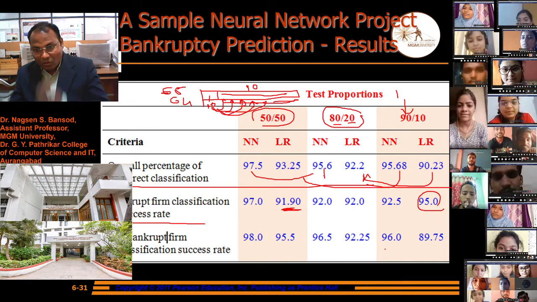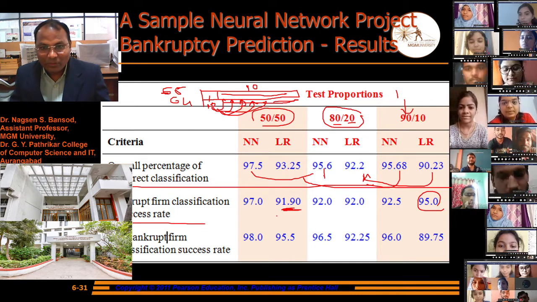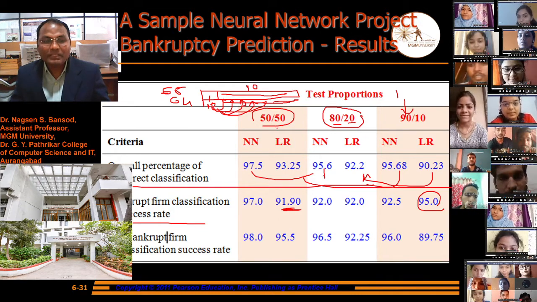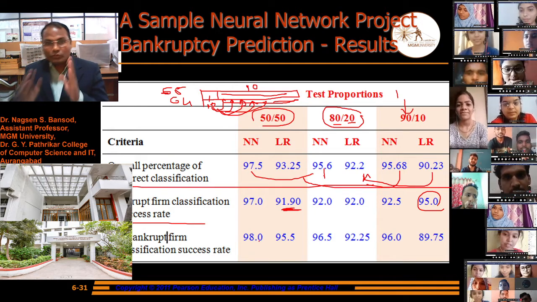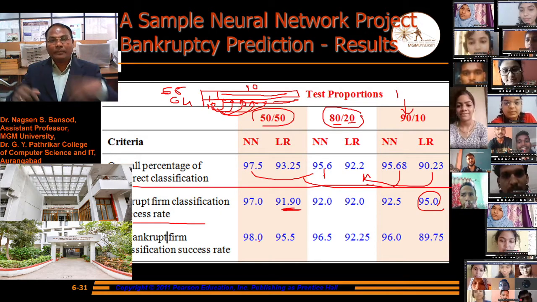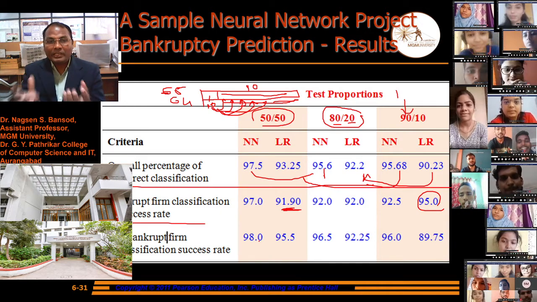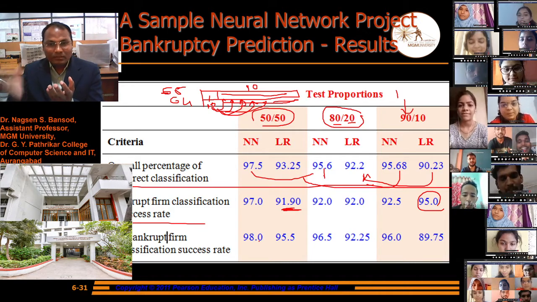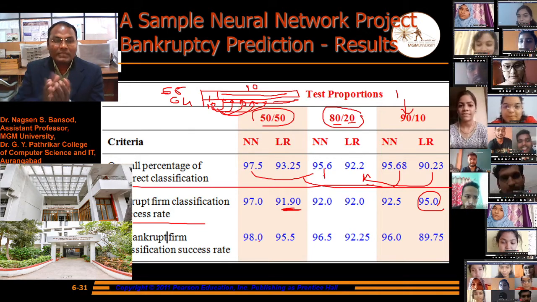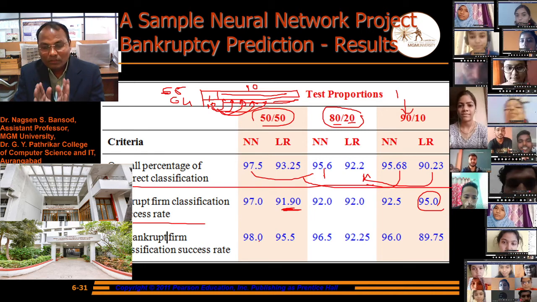You see, in all the results of neural network, the 50-50 is good. Overall we can say the results are good if we use comparatively more testing sample than training sample. If we minimize the testing sample, then the result will not be good for us.